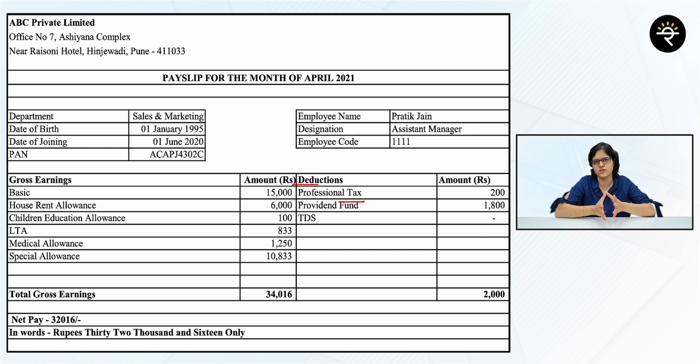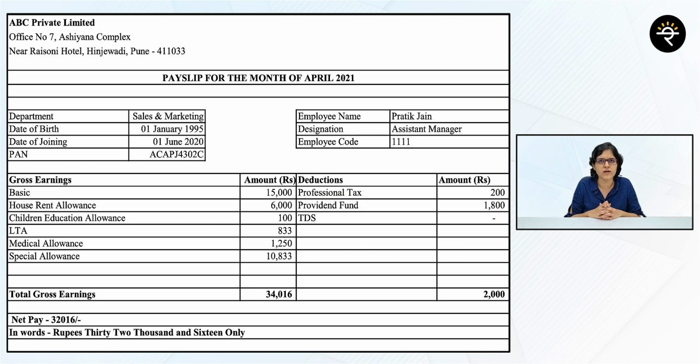The very first one is profession tax. Generally, 2,500 rupees is the amount of profession tax which has to be paid. But what does the employer do? Employer cuts 200 rupees per month from your salary and pays it. But in the month of February, 300 rupees will be deducted from your salary. So 200 into 11, 2200, and 300 in the month of February will take it to the total of 2,500 rupees per year, right?